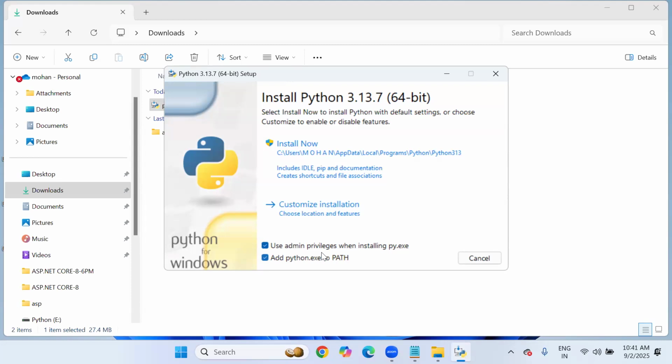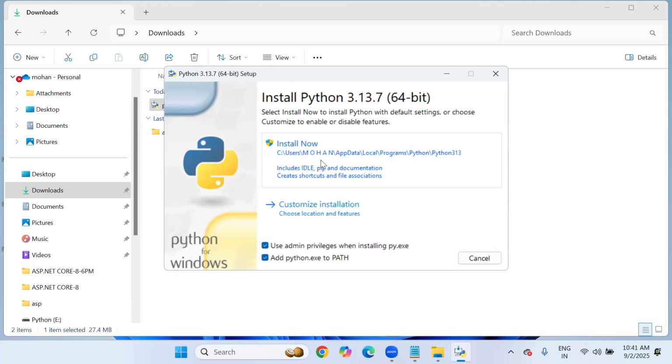But later, after writing Python logic, you are unable to execute your Python program because the interpreter is not configured well. So if I activate these checkboxes, the interpreter will be configured well for your operating system. That's why I strongly recommend activating these two checkboxes and clicking on install now. It's as simple as that.